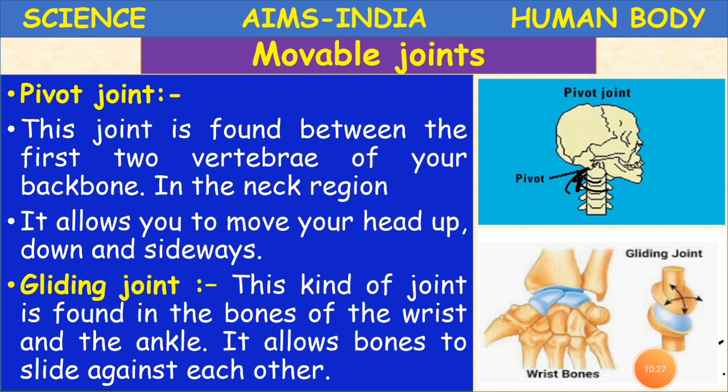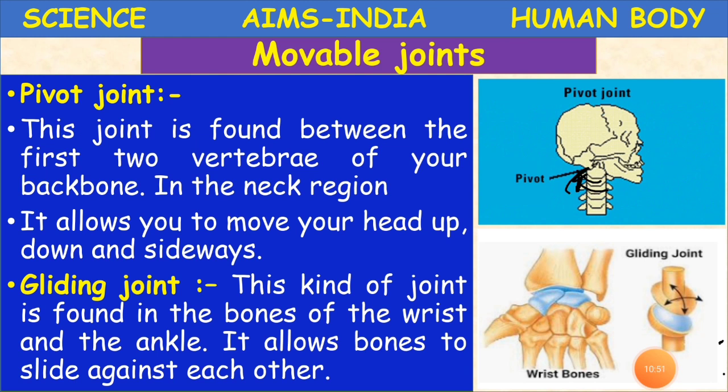We also do some exercises with our head: we rotate our head, move it up and down, carry it back and front, and move it sideways. All this is possible because of this pivot joint. Clear, children? Yes.